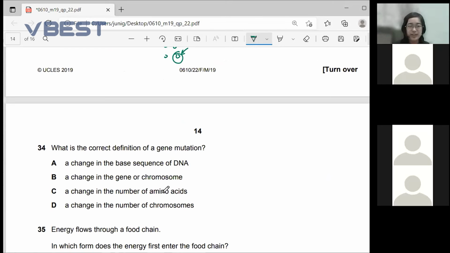Number 34. What is the correct definition of gene mutation? Gene mutation would be a change in the base sequence of DNA. Gene mutation happens all the time.